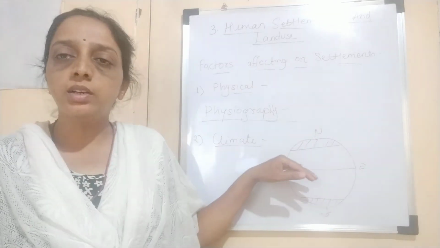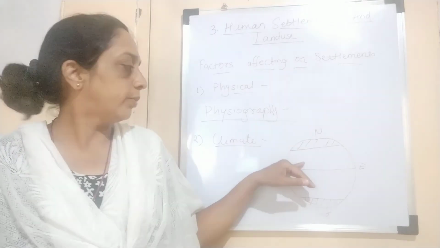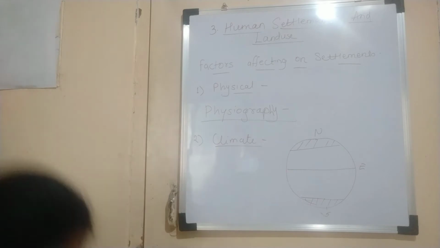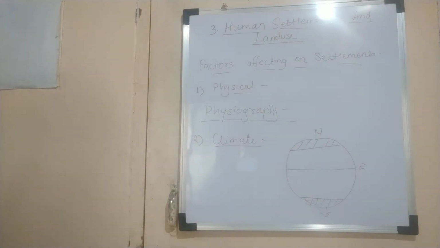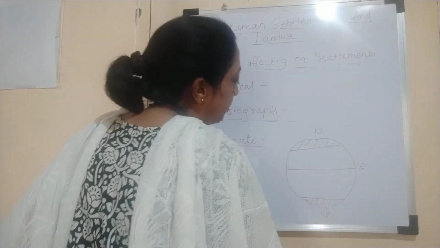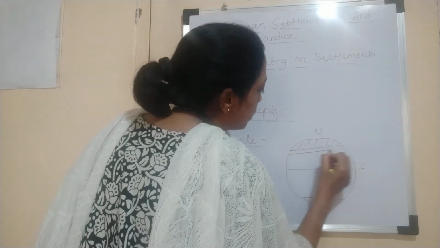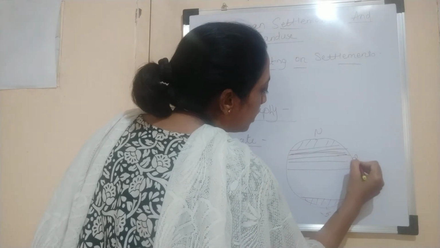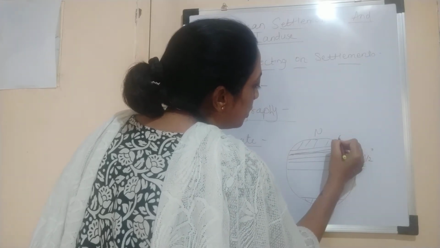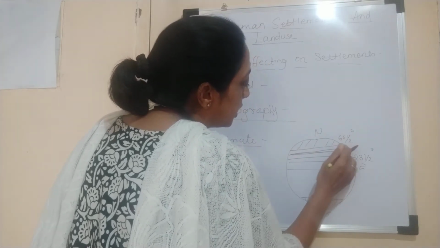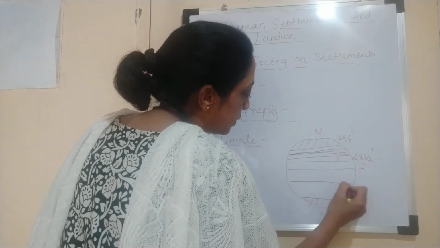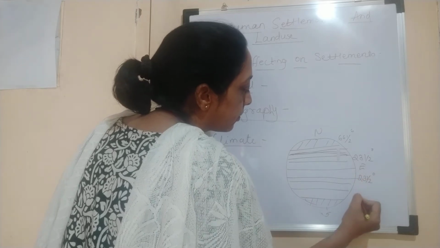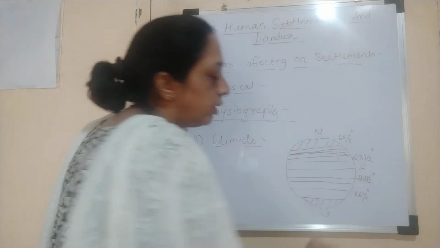Now the third region is the temperate region. Temperate region is the region which is between 23.5 degrees to 66.5 degrees, in both the hemispheres.